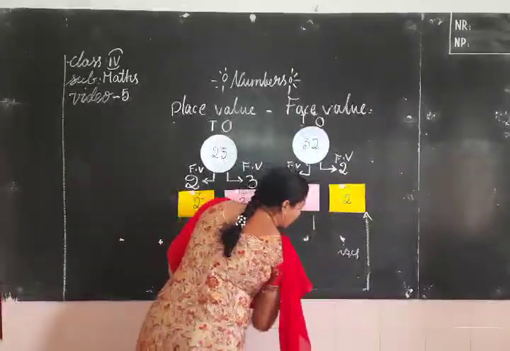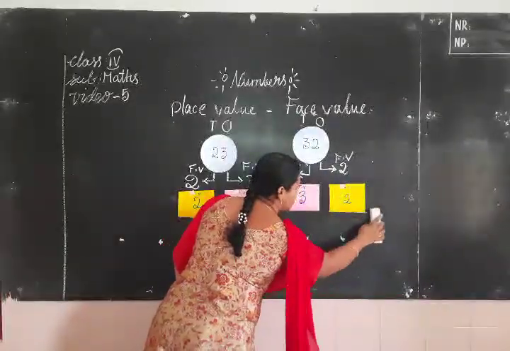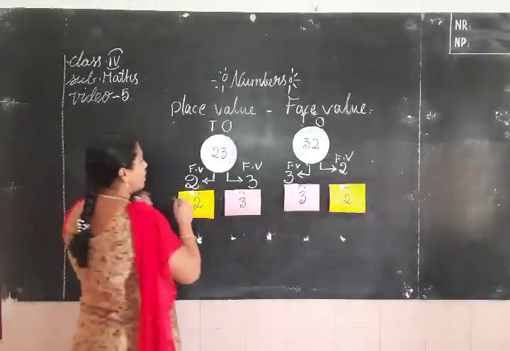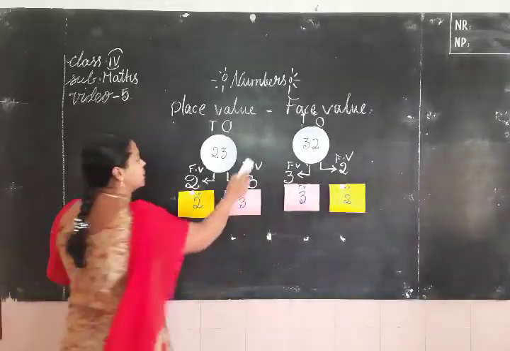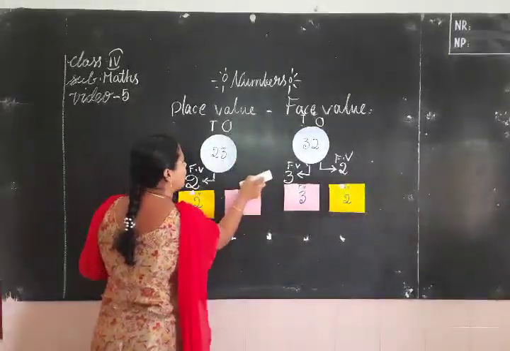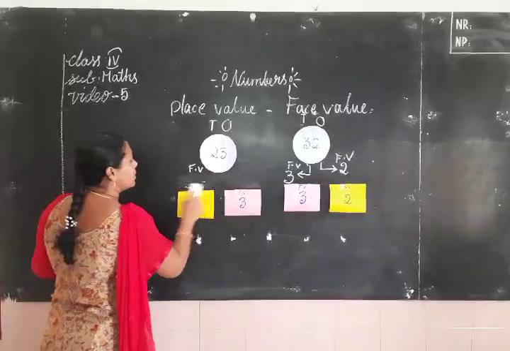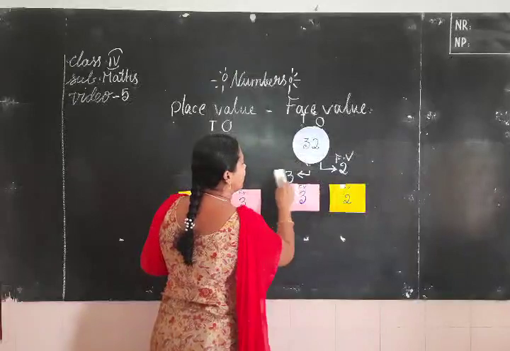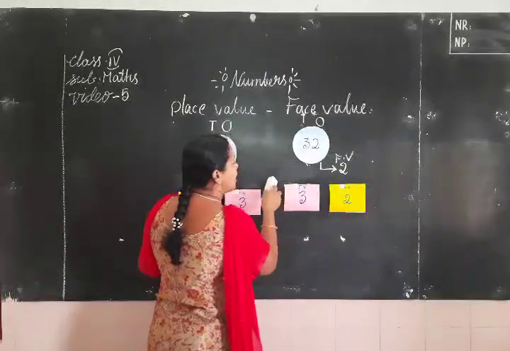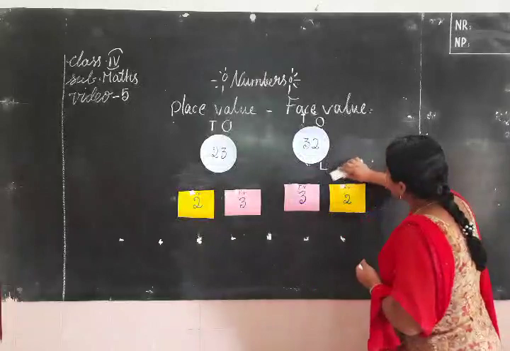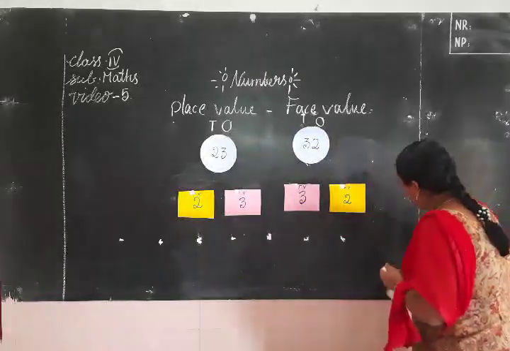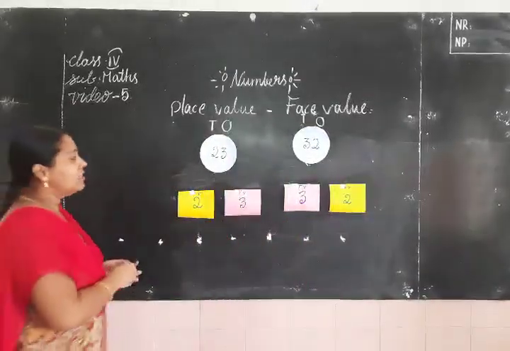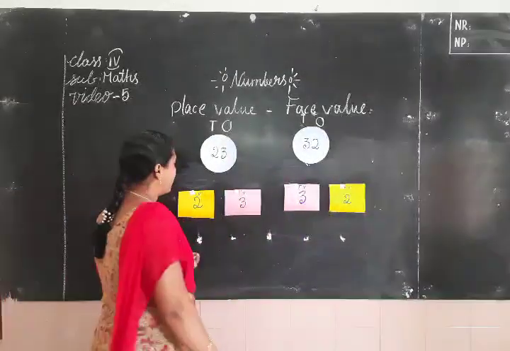Look at the board carefully. Note all the important points in one graph book. Children, now I want to talk about place value. What is the definition of place value, children? Place value means the value of a digit depends upon the place or position in the number. Okay?